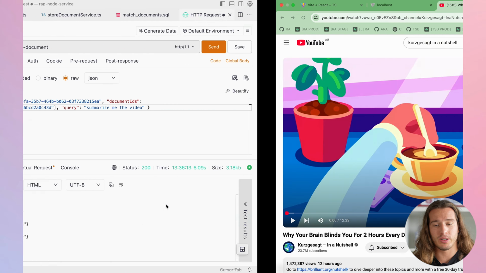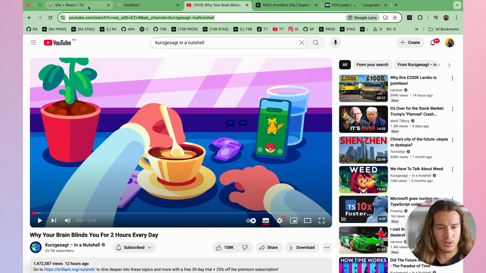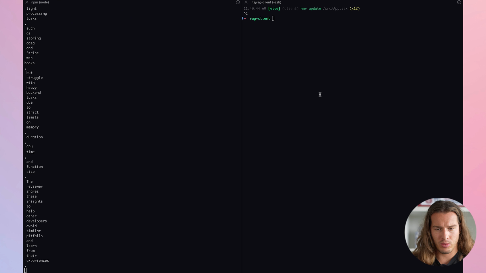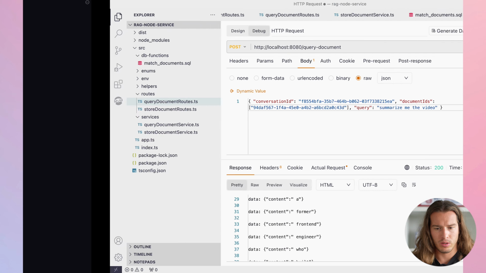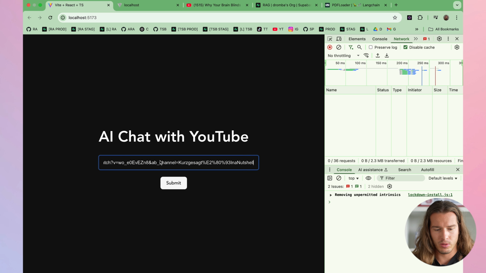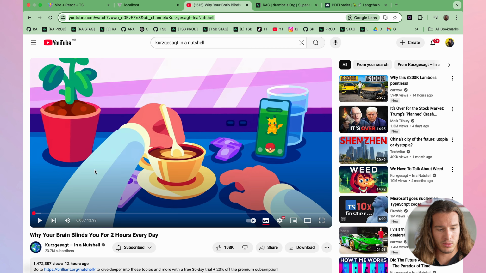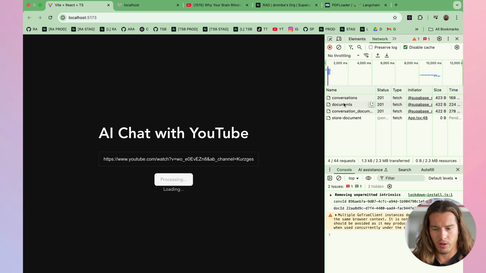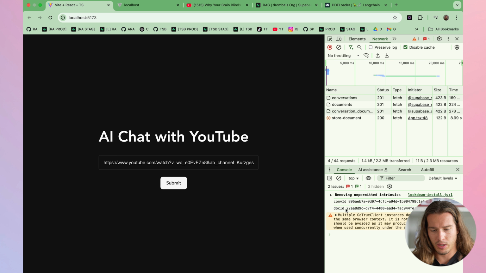And now let's actually do the entire flow, but with another video. So what do we have here? Our app is dead, so we need to run it. Perfect. Now we will store something. This is another video from Kurzgesagt. Let's do it here. We have the document, store document. It's being stored. That, as I said, takes a couple of seconds. And we have this document ID. It's all stored now.